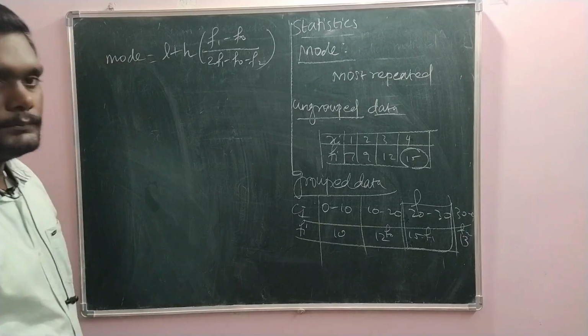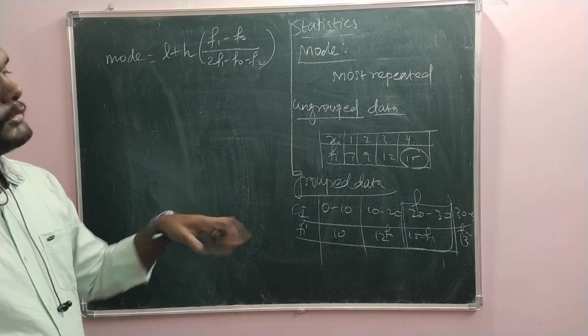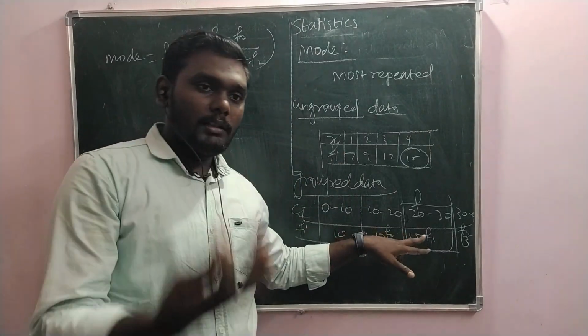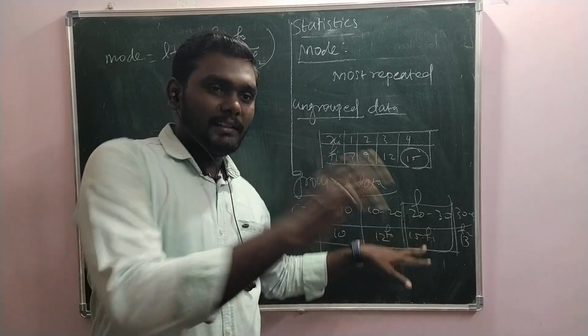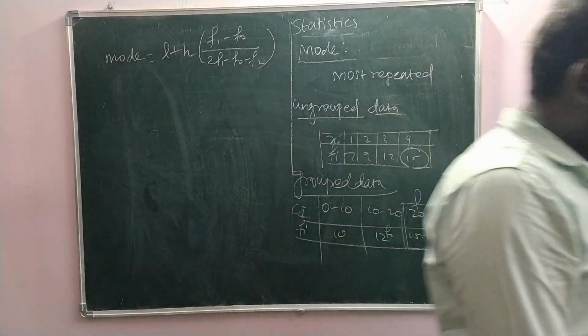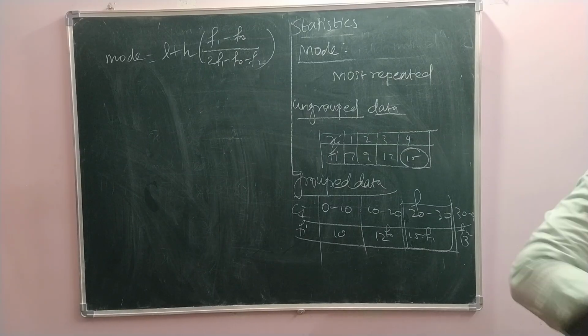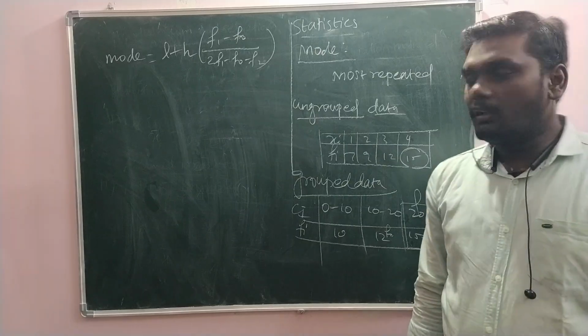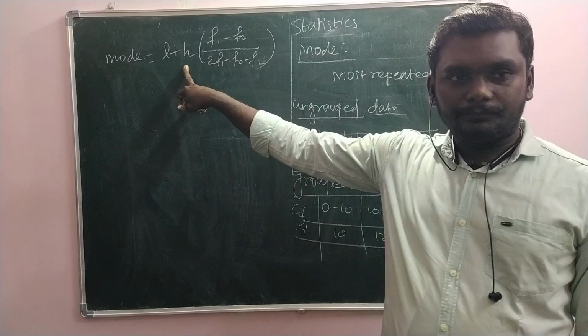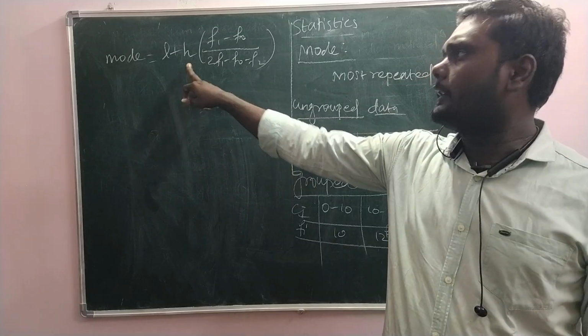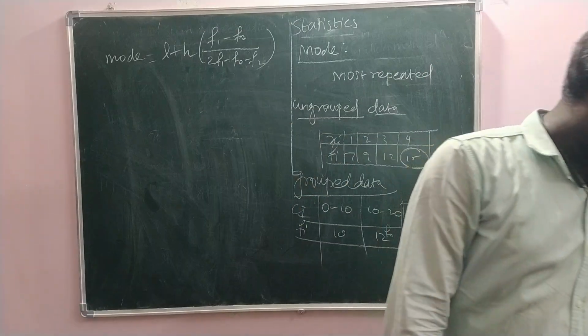Any doubts on this? So, this is the formula, whereas F0 is the frequency of the class interval which precedes the modal class. F1 is the frequency of the modal class, and F2 is the frequency of the class which succeeds the modal class. Also remember one thing here, I got the formula wrong. Correct: 2F1 minus F0 minus F2.